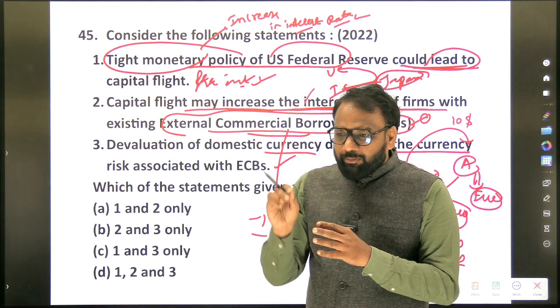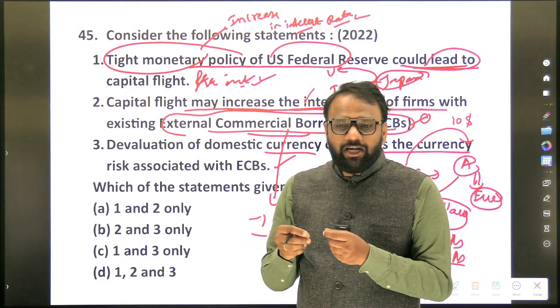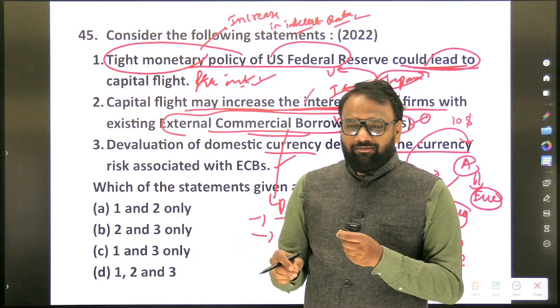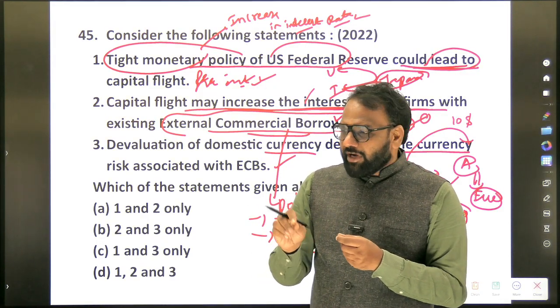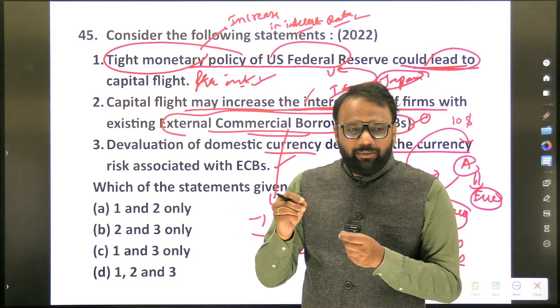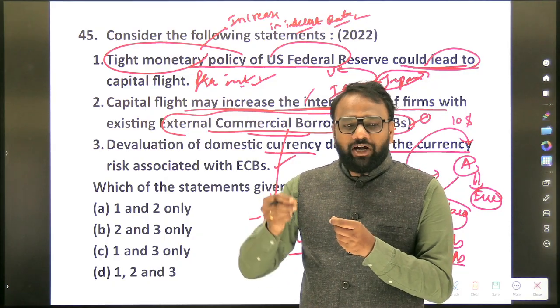Now, natural depreciation is different. Devaluation means deliberately making the value fall. Intentionally we make the value of the rupee fall. For 80 rupees if you are getting a dollar, now deliberately, with some kind of changes, we will make it costly: 90 rupees per dollar, 100 rupees per dollar.